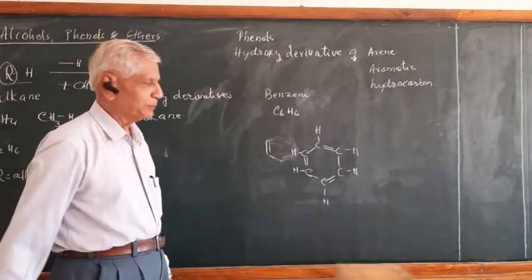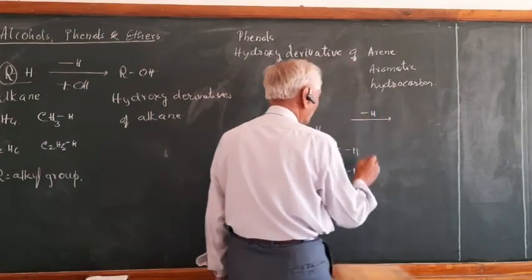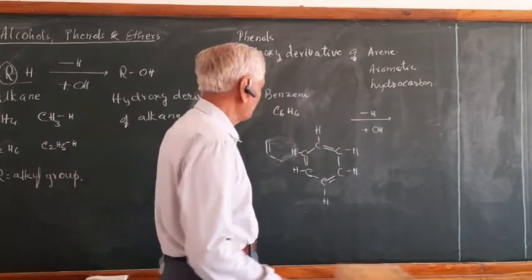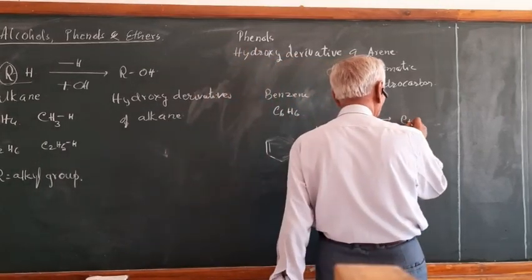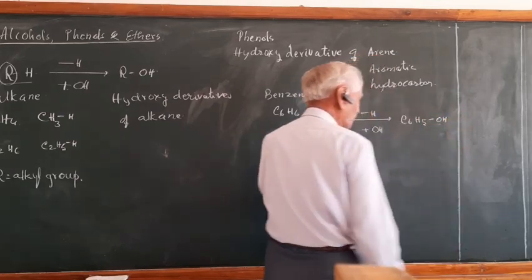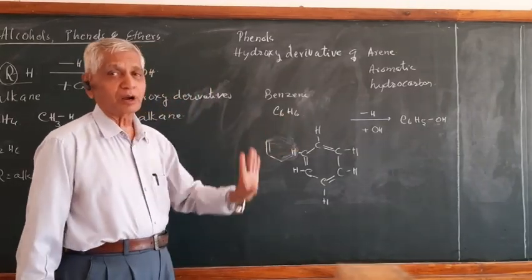So from this, if you replace a hydrogen atom by a hydroxy group, you get phenol, that is C6H5OH. So phenols are the hydroxy derivative of aromatic hydrocarbon.